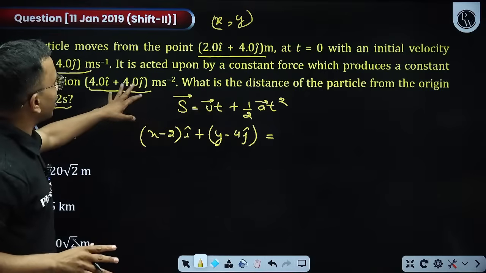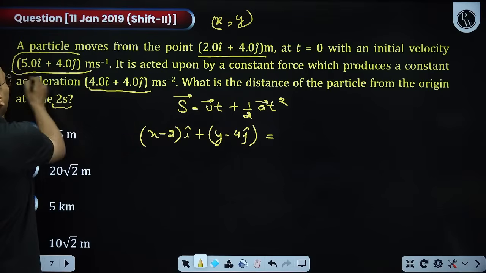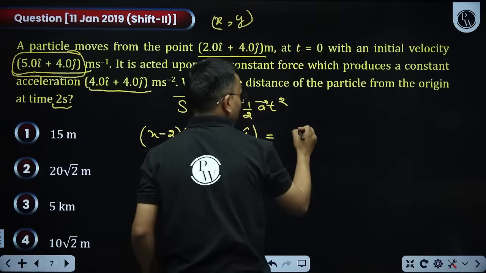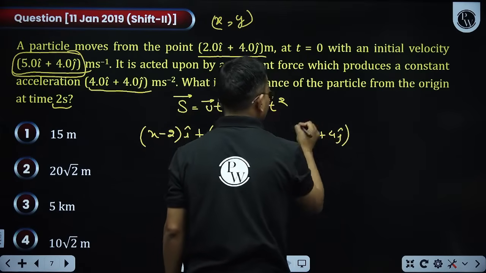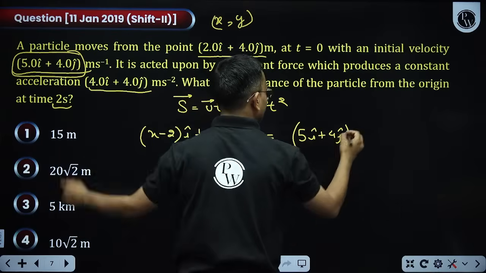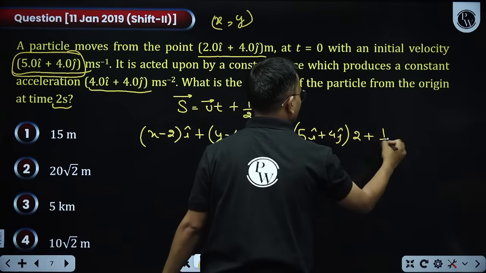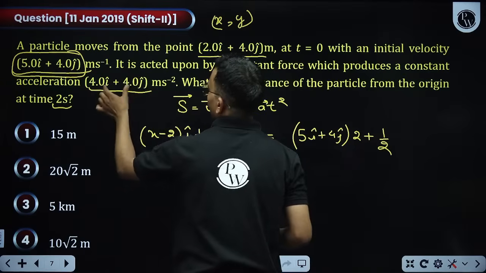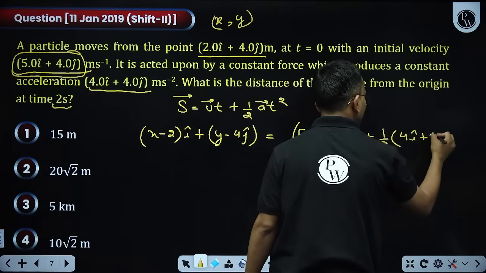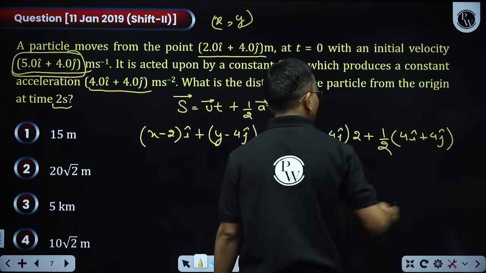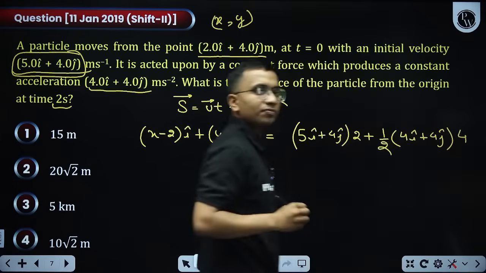My initial velocity is 5 i cap plus 4 j cap. So u is (5 i cap plus 4 j cap) into t. What is time? Time is 2 seconds, so into 2 plus half. Acceleration is 4 i cap plus 4 j cap. So half a into (4 i cap plus 4 j cap) into t squared, that is 4.